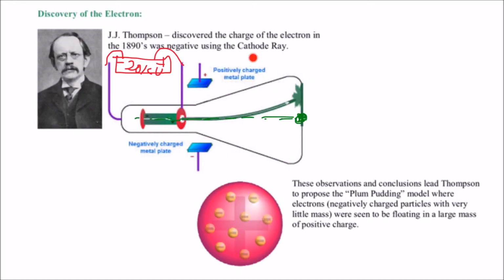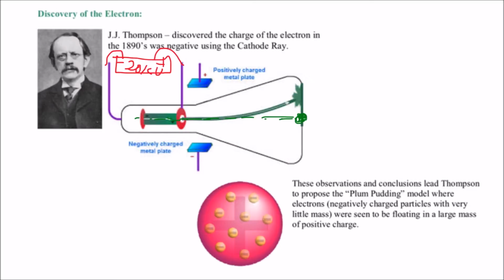But J.J. Thompson started placing these positive and negative charged plates above and below the cathode ray tube. And he noticed that when he put the positively charged plate here, this charged particle started bending this way, and we started fluorescing up here, or glowing. Fluorescing is another word for glowing. So this beam must have bent up towards the positively charged plate.